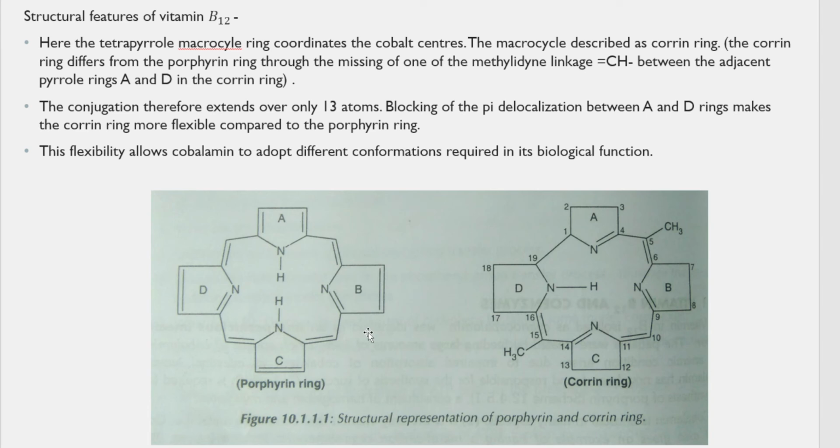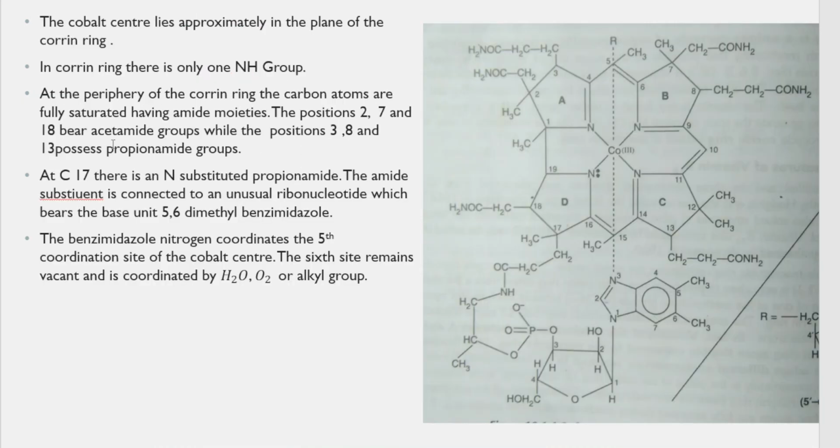And because of that flexibility, this ring of cobalamin, that is vitamin B12, can adopt a different conformation that is required for its biological function. Next, this cobalt center lies approximately in the plane of the corrin ring. You can see this is a corrin ring, and the cobalt center lies in the plane of the corrin ring.